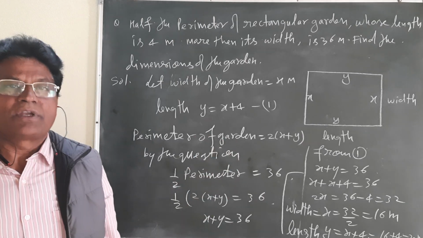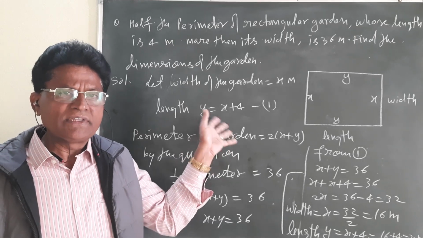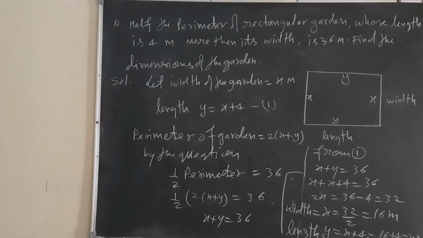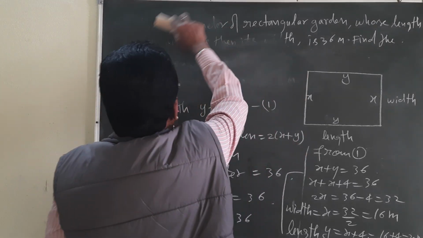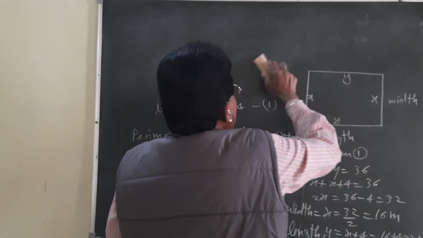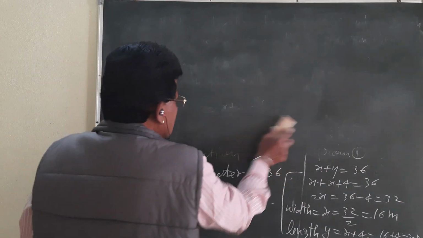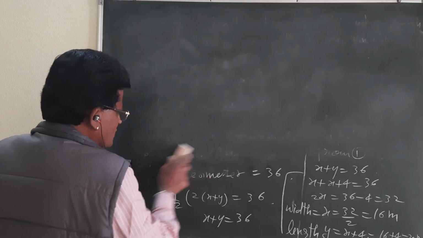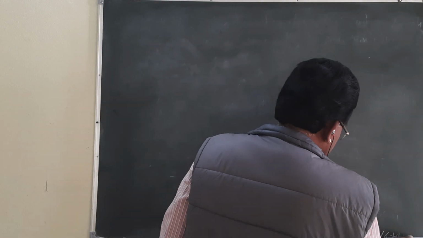Let me take now the substitution method, which is also important. I will discuss some questions related to the substitution method, which are very important, and I hope you will not commit mistakes if such questions come in the examination, and you will give the proper solution. Substitution method is another method to find the solution of a linear pair of equations in two variables x and y.